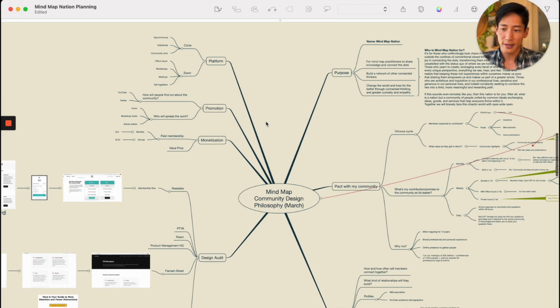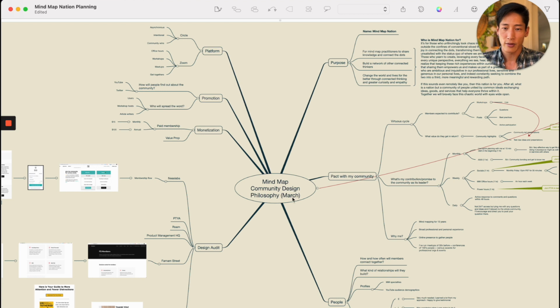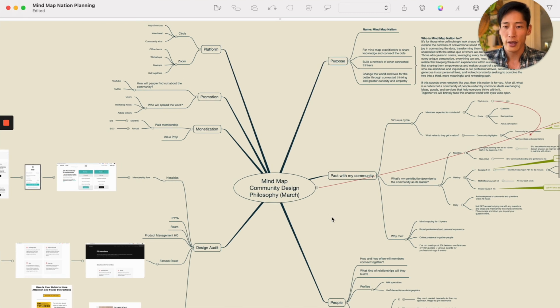So in my sense, this digital design philosophy map covers some of the same things as the idea map, which is purpose. The reason why we have a design philosophy map is to identify why this product exists, as well as to do some preliminary design audits, which is researching comparables to your product, be it another community, another website, another product, or a comparable author or book, right?